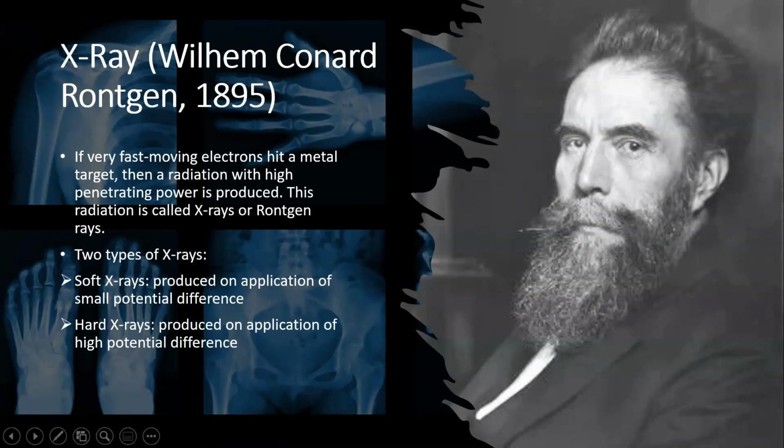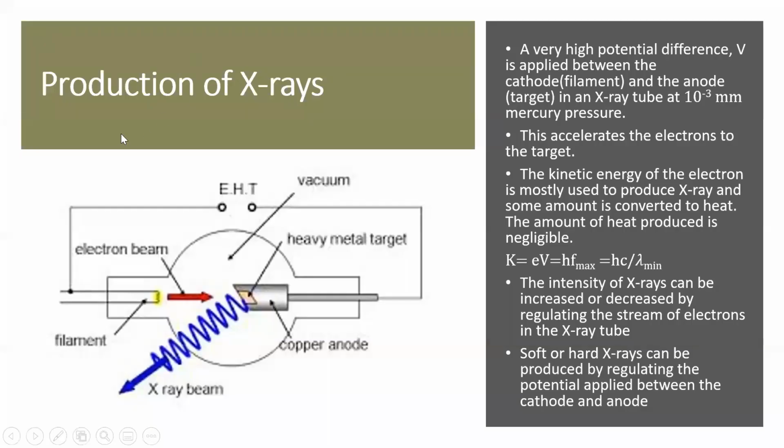During this time, several experiments were conducted within discharge tubes. Discharge tube means low pressure maintained tubes with an anode and a cathode, which will be connected to an external electric circuit. So if you apply a small potential difference between the anode and cathode, the X-rays produced are called soft X-rays. Now, if you apply a high potential difference across the anode and cathode, the X-rays produced are called hard X-rays. So let us see how the X-rays are produced.